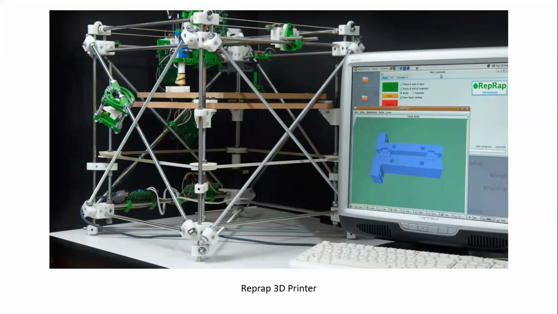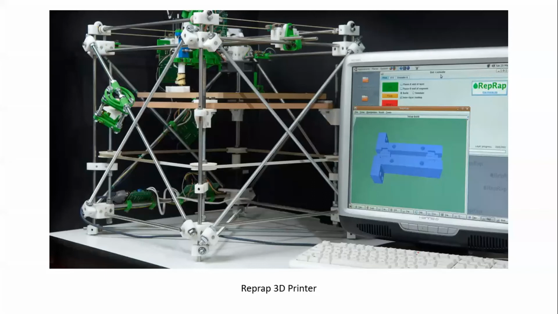I'm explaining the RepRap 3D printer. This was the first 3D printer that was made by Adrian Bowyer, and it was called the RepRap 3D printer. RepRap actually stands for Replicating Rapid Prototyper.